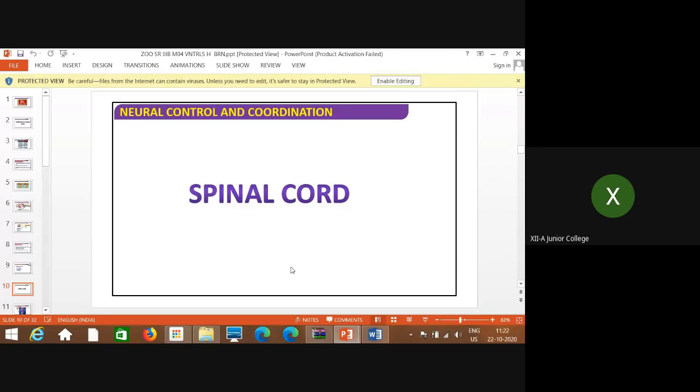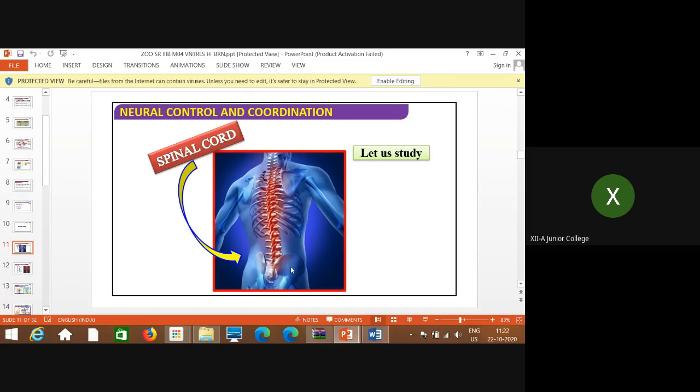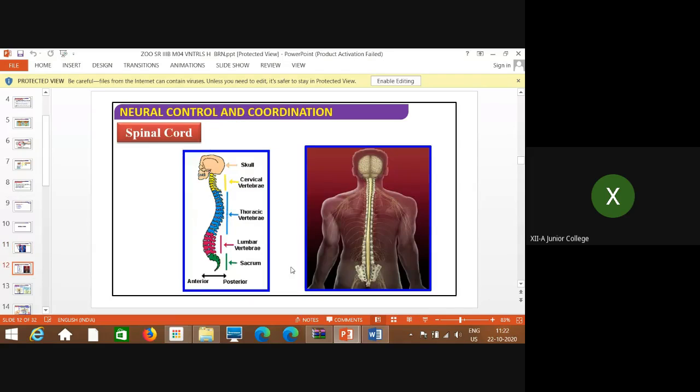Now after that we are coming to the next part of the central nervous system, that is called the spinal cord. As everyone knows, we have the spinal cord in this form, which we call the vertebral column, right? So in the form of the vertebral column, as you know, the brain is covered by the skull.